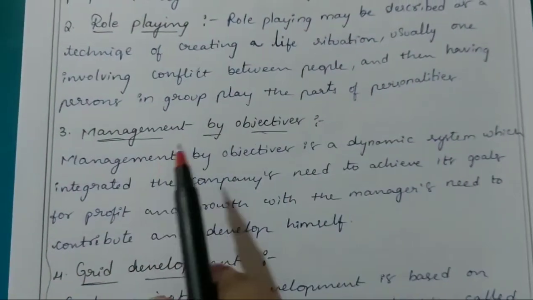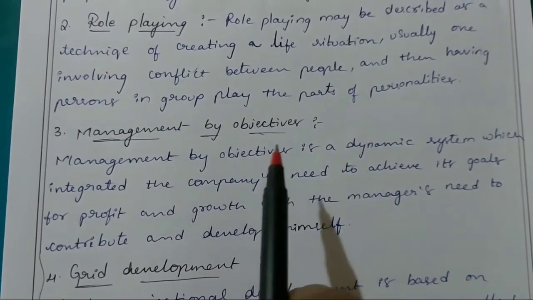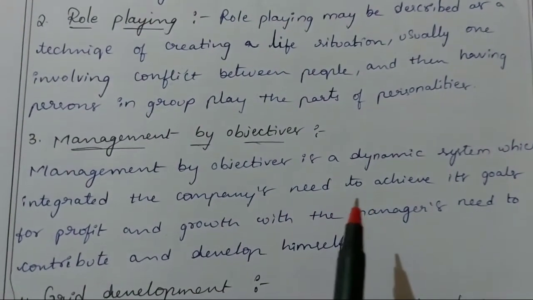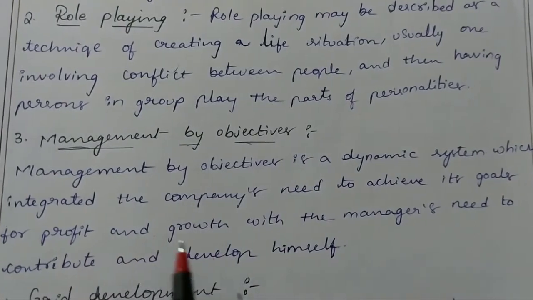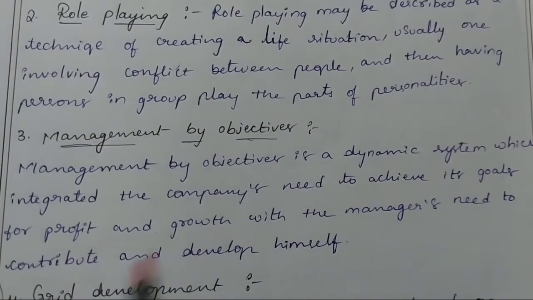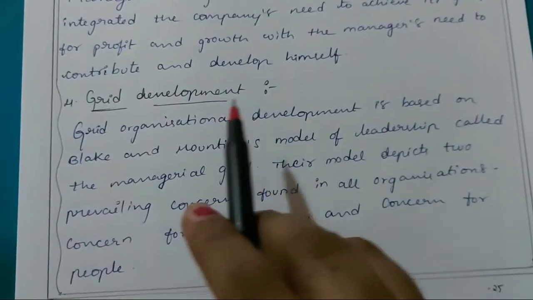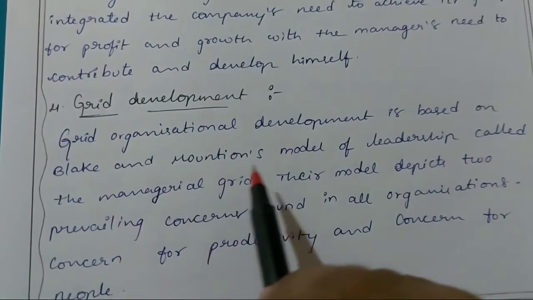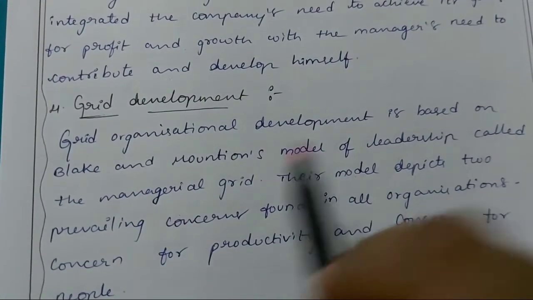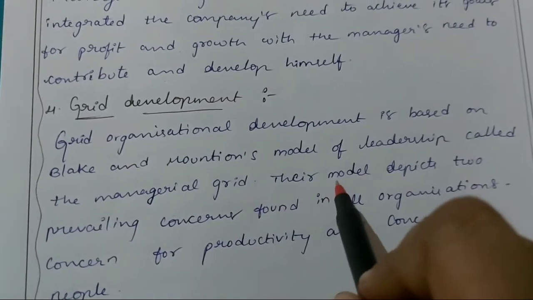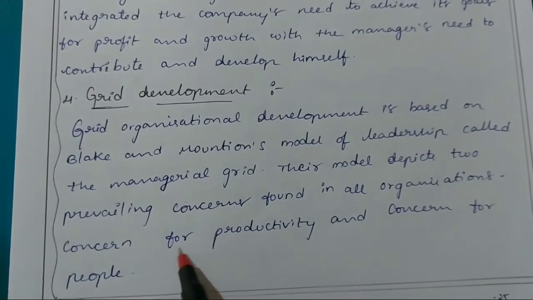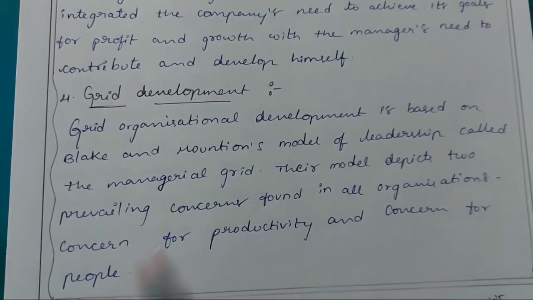Third one, management by objectives. Management by objectives is a dynamic system which integrates the company's need to achieve its goals for profit and for growth with the manager's need to contribute and develop himself. Fourth one, grid development. Grid organizational development is based on Blake and Mouton's model of leadership, that is called the managerial grid. Their model depicts two prevailing concerns found in all organizations: concern for productivity and concern for people.